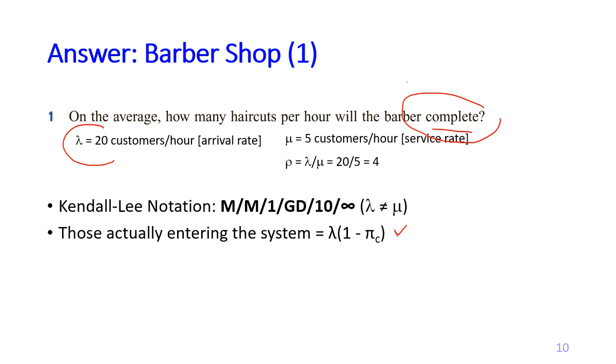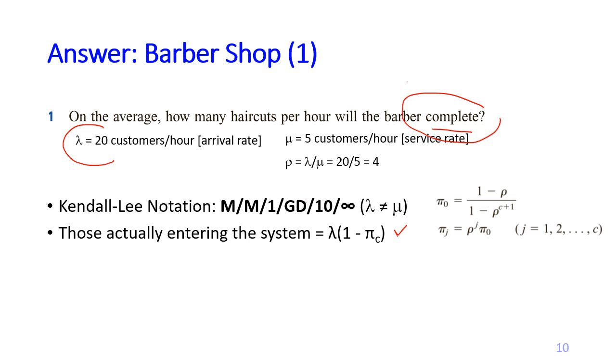So we need to find pi c, and these are the formulas for the steady state probabilities. For pi j, we need pi 0. And then this is the formula for pi 0. We have got everything ready, actually, because pi 0 only needs the rho, and we have got the rho over here.